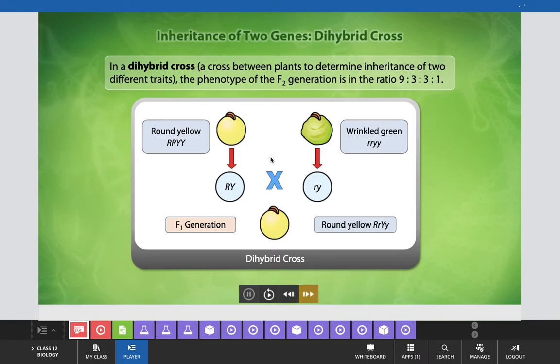Now, in this parent generation, gamete formation will occur for both characters. Here the homozygous type of allele will be transferred in their gametes, and here the recessive alleles will be transferred.